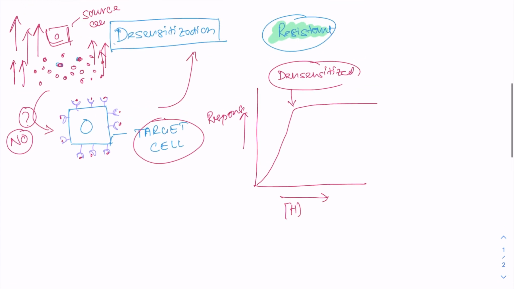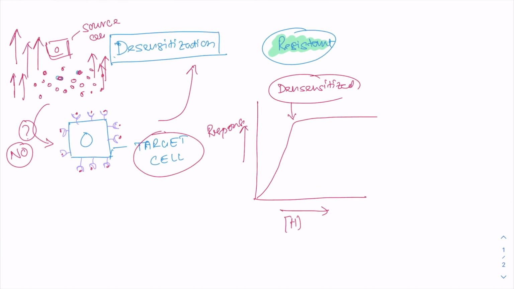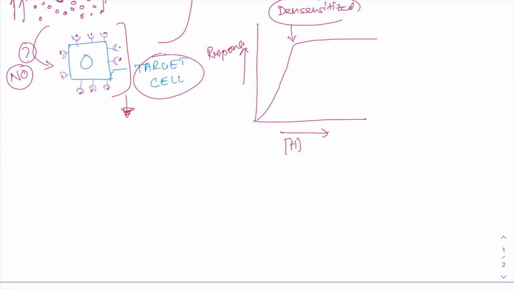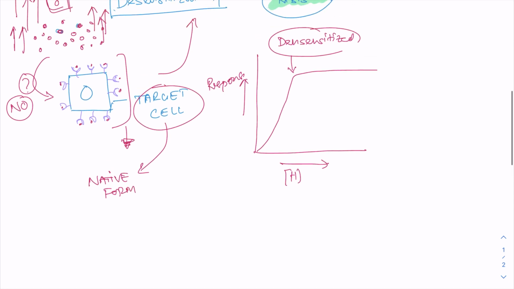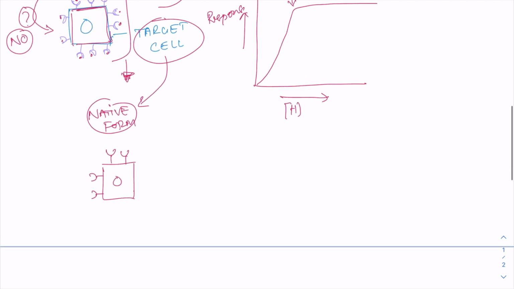And what is downregulation? To maintain the normal homeostasis, this target cell needs to get back to its original, native form, where there is no hormone receptor complex present on the target cell, and where the target cell has some free receptors. So for that, the downregulation occurs.